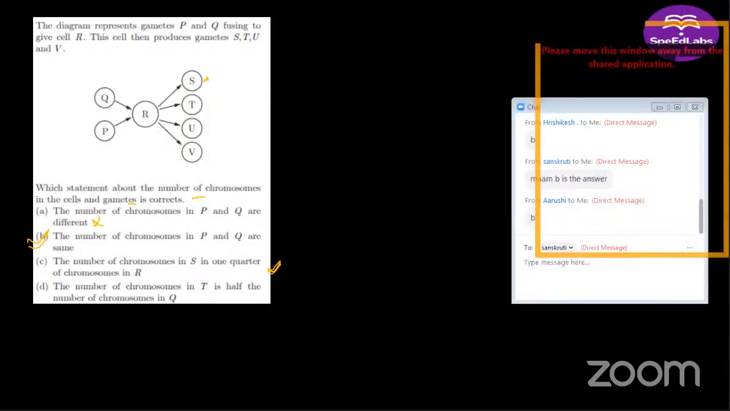Yes, Rishikesh, what will be the correct statement for the C part? They have quarter chromosomes as Q and P. No, no, no. Half the chromosomes as compared to R. The number of chromosomes in S is going to be half of the number in R. Not quarter. Not a quarter of P and Q either.